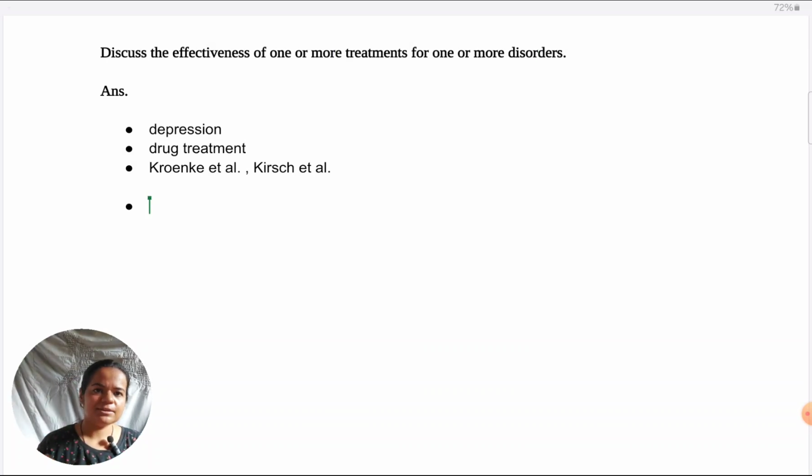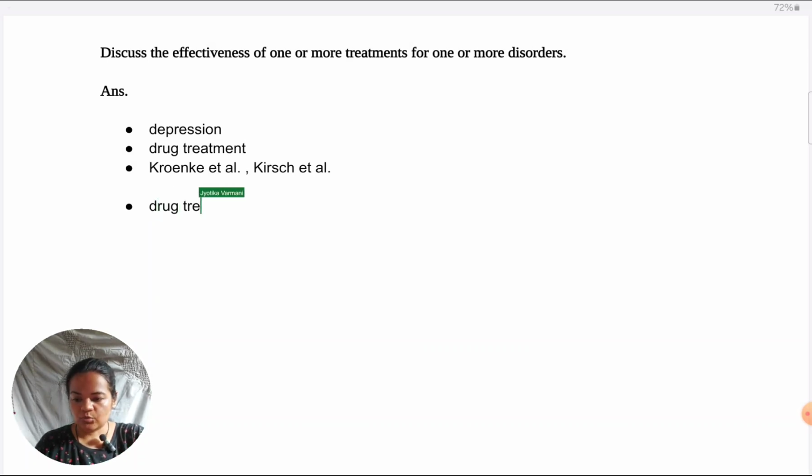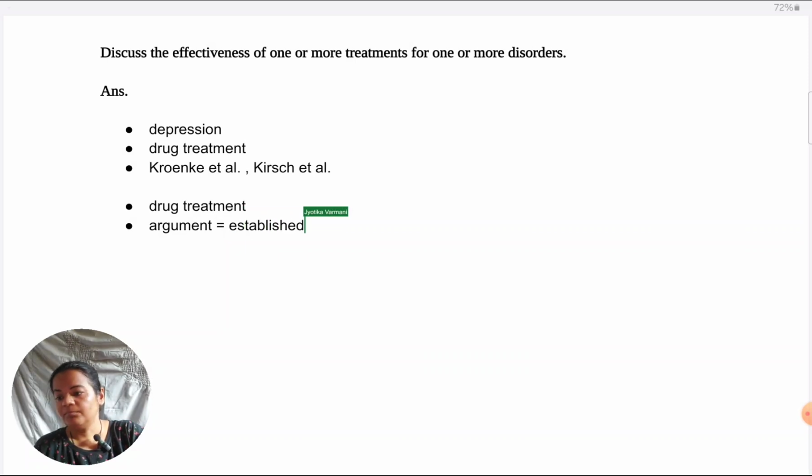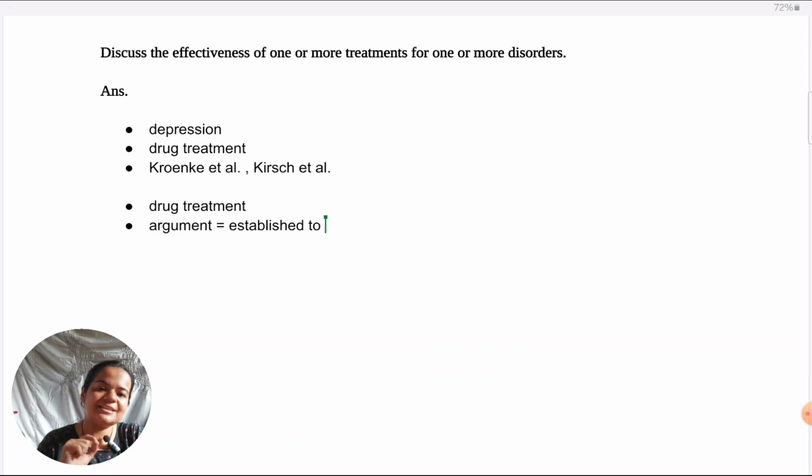then I come to the first treatment, the first argument, which I need to explain in detail. So, what is drug treatment exactly? What are antidepressants? What are their working mechanisms? What types of antidepressants are there? Very precisely, but with clarity, I'm going to explain that initially. And then coming to the argument that they have been established to be much better than placebos. Better than placebos operationally, or in what sense, is that they are effective in bringing about sustained improvement from symptoms.